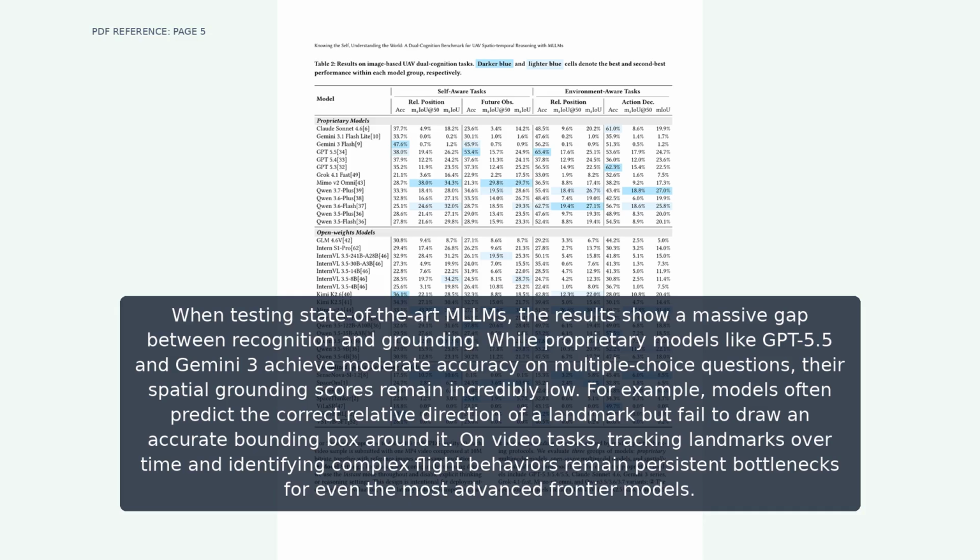When testing state-of-the-art MLLMs, the results show a massive gap between recognition and grounding. While proprietary models like GPT-5.5 and Gemini 3 achieve moderate accuracy on multiple-choice questions, their spatial grounding scores remain incredibly low. For example, models often predict the correct relative direction of a landmark, but fail to draw an accurate bounding box around it. On video tasks, tracking landmarks over time and identifying complex flight behaviors remain persistent bottlenecks for even the most advanced frontier models.